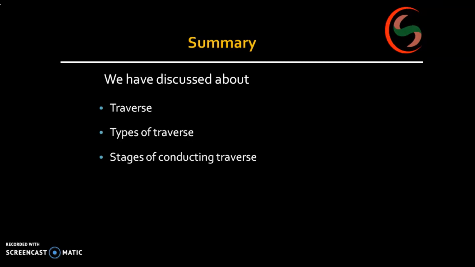Now when we go for an open traverse, when you are going to survey along the side of your canal, where the canal starting point and ending point will not close each other, and starting point and ending point will not be at the same point. Am I right?